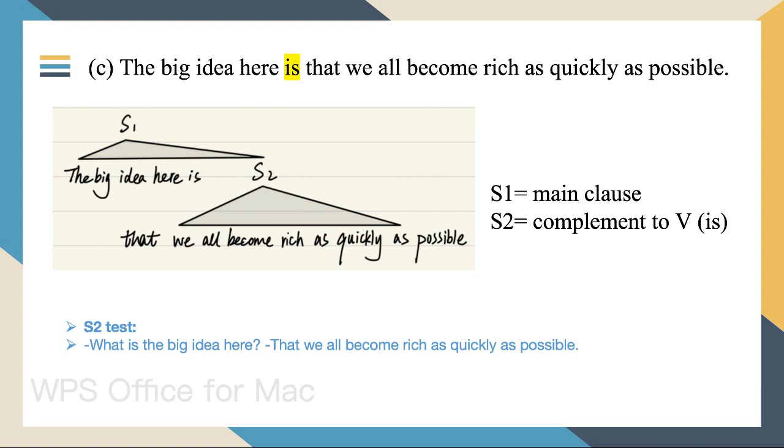C. The big idea here is that we all become rich as quickly as possible. The big idea here is sentence 1, and sentence 2 is that we all become rich as quickly as possible. Sentence 1 is the main clause. Sentence 2 is a complement to the verb is. We can test sentence 2 by asking, what is the big idea here? That we all become rich as quickly as possible.